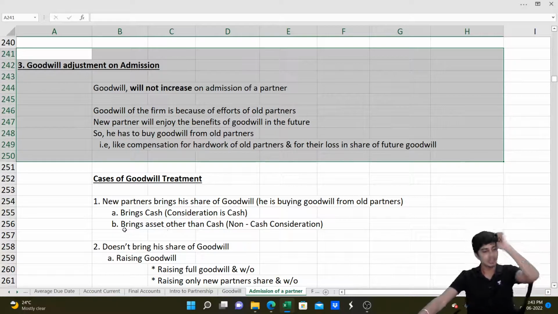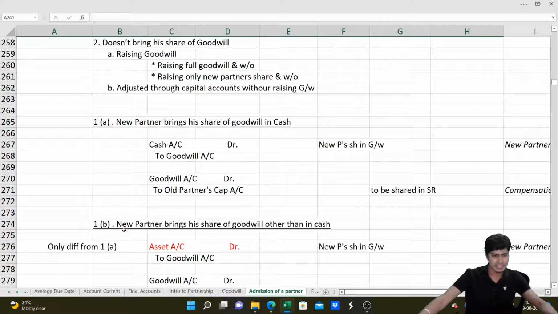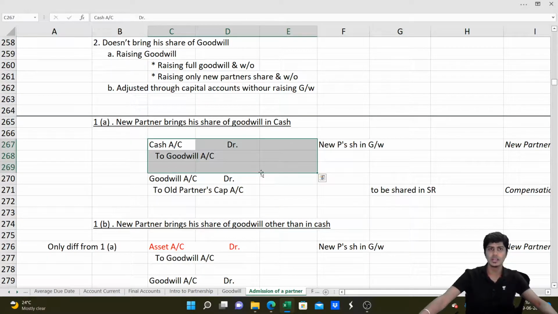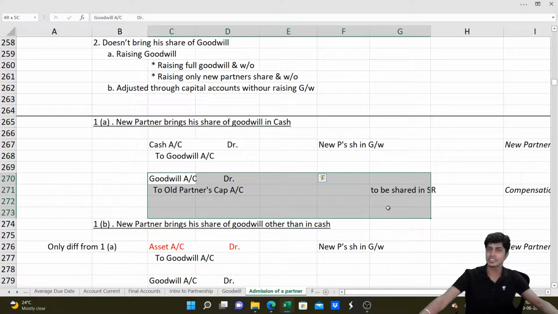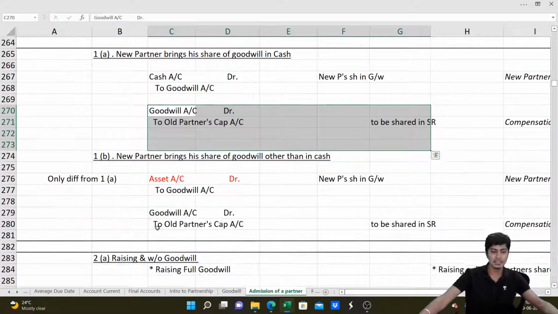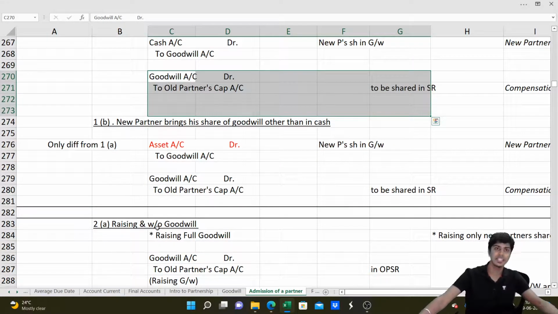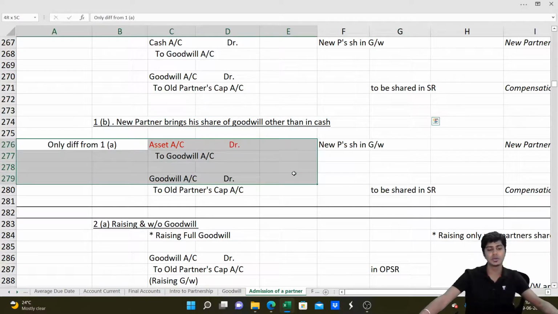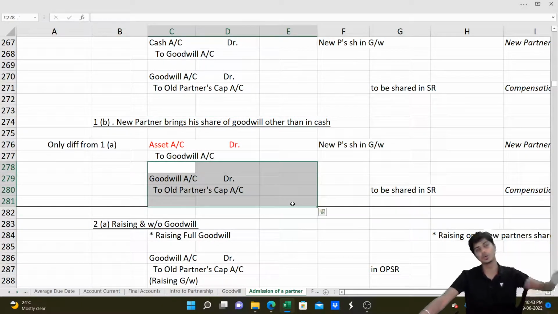Got it? So if he brings his share of goodwill in cash, then we'll write the journal entry: cash account debit to goodwill, and this goodwill is shared between old partners in sacrifice ratio. If he doesn't bring his share of goodwill in cash, if he brings it in kind, then we'll write: asset account debit to goodwill, and then such goodwill will be shared to old partners in sacrifice ratio.